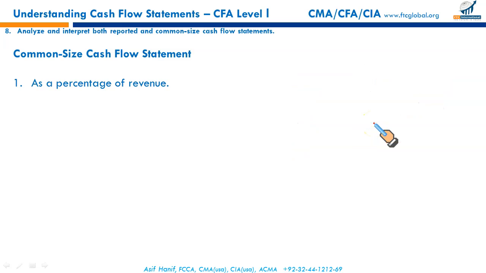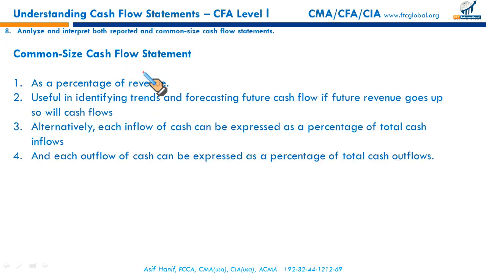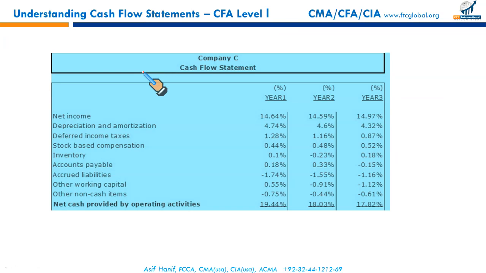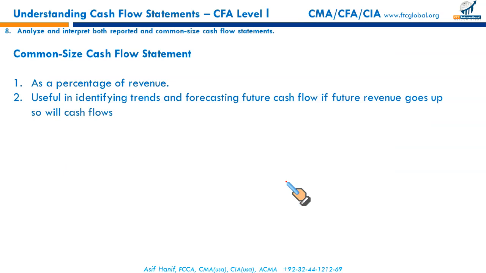We have two alternatives for presenting common size cash flows. Either we express every number of cash flows as a percentage of revenue, like in this case. Net income is a percentage of revenue. Every item is expressed as a percentage of revenue. This is one of the alternative ways of presenting a common size cash flow statement.